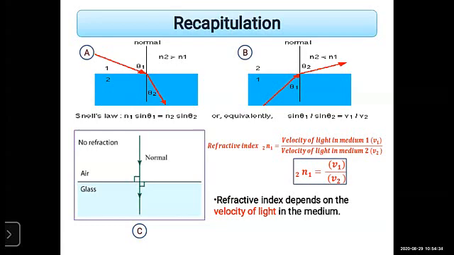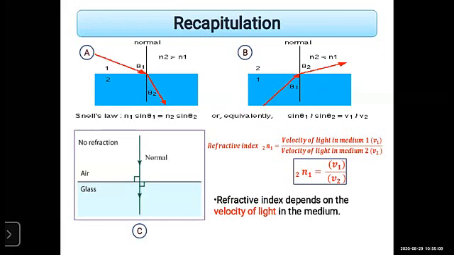When the refracted ray bends towards the normal, the refractive index increases. Means when the density of the medium increases, the refractive index also increases. Only remember this line. For your knowledge, at your textbook page number 75, the substances and their refractive indices are given.